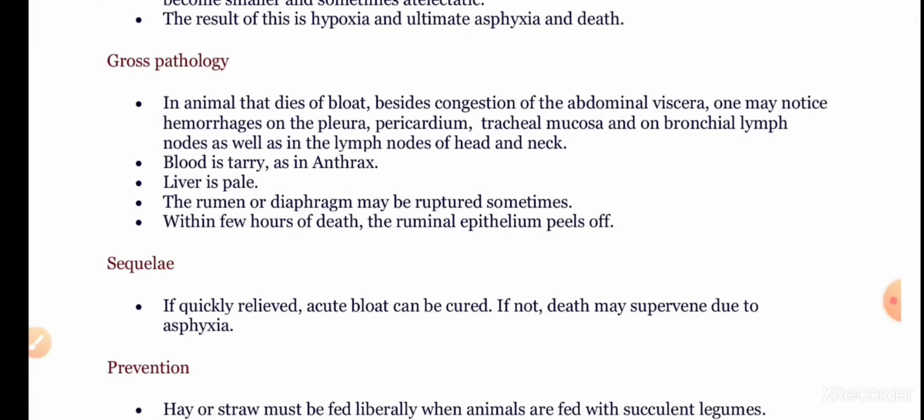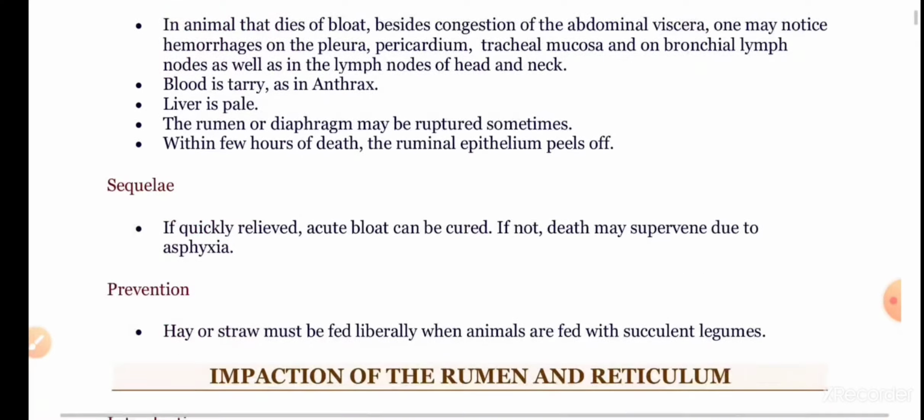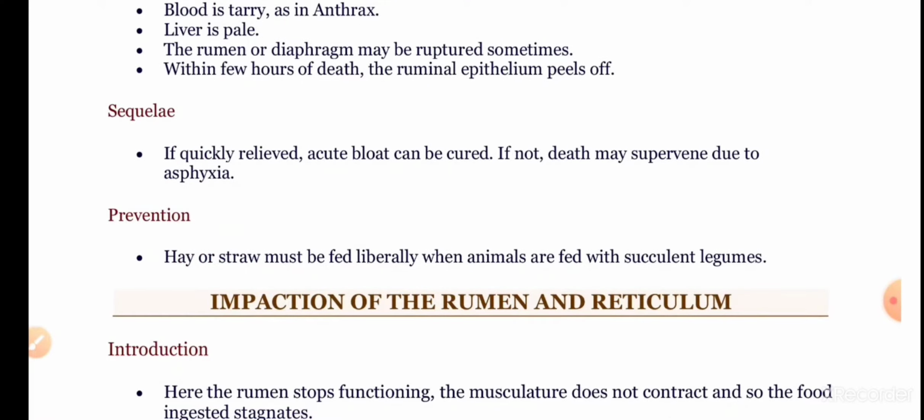Grossly, the animal may die. Besides, there is congestion of the abdominal viscera and other organs, and the pleura, pericardium, tracheal mucosa and other lymph nodes, and the liver becomes pale in color, and the blood is tarry, as in case of anthrax. The rumen and the diaphragm may be ruptured because of distension. If it is treated quickly, acute bloat may be cured, and if not, death may occur due to asphyxia. It can be easily prevented by liberal supplementation of hay and straw whenever we are feeding succulent legumes.